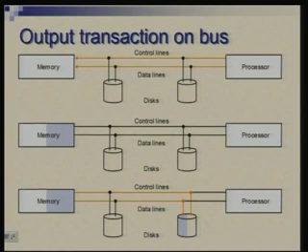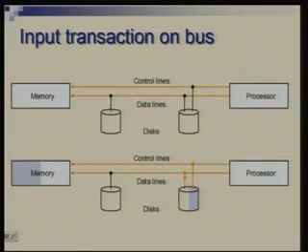So, memory needs to be given an address and it responds with the data, or memory would need to be given an address and also the data to be written, and then it will take time and record it. This picture shows the opposite operation, where you are reading from the disk and writing into the memory. Again, memory is given the address and told that there will be data following which you need to write, and the disk is told to read data. This data goes out and memory is supposed to write that.